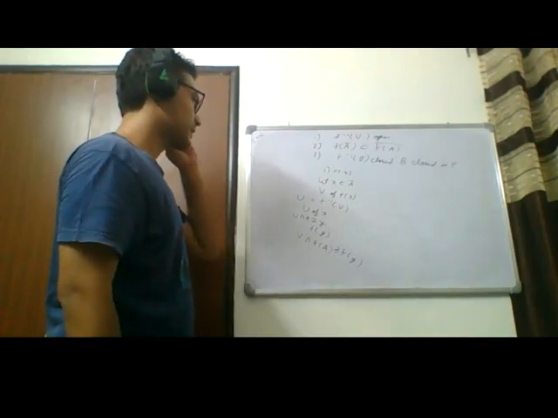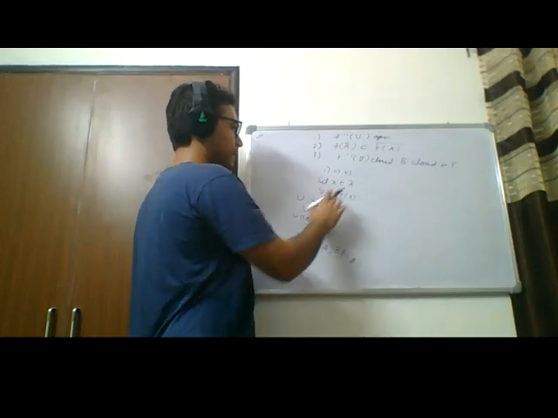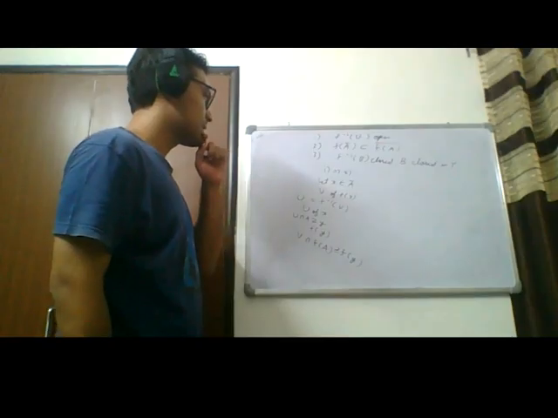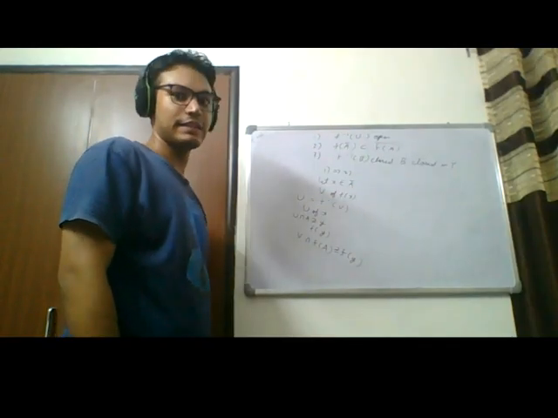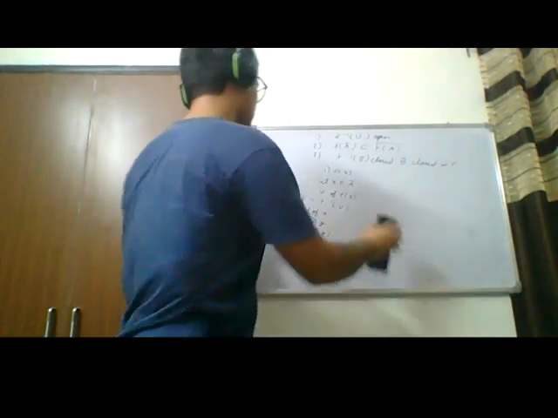So if x is in the closure of A, then f of x is in the closure of f of A. That's exactly what we have to show, so we're done.